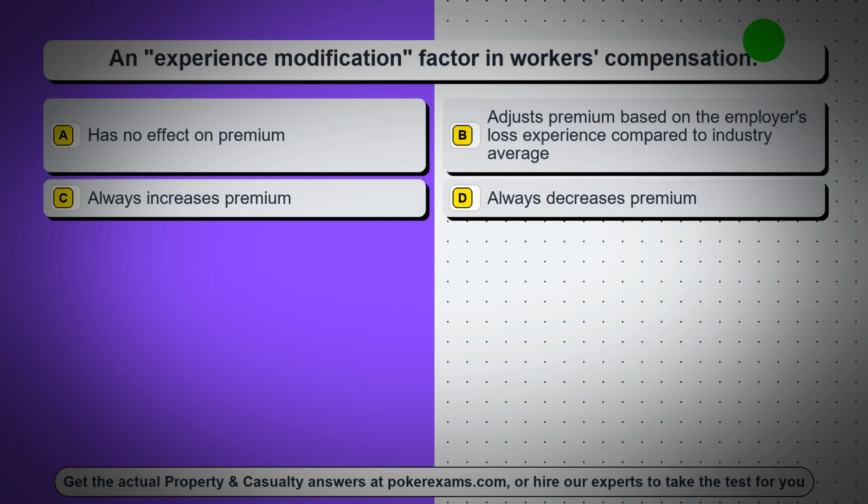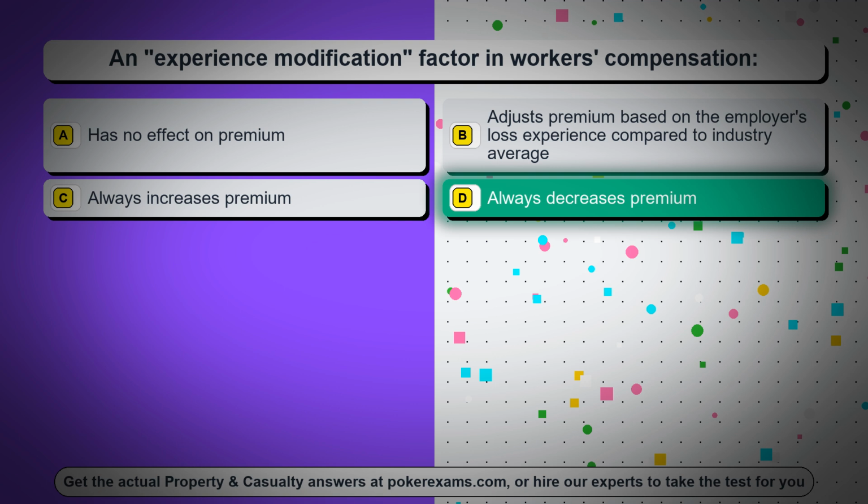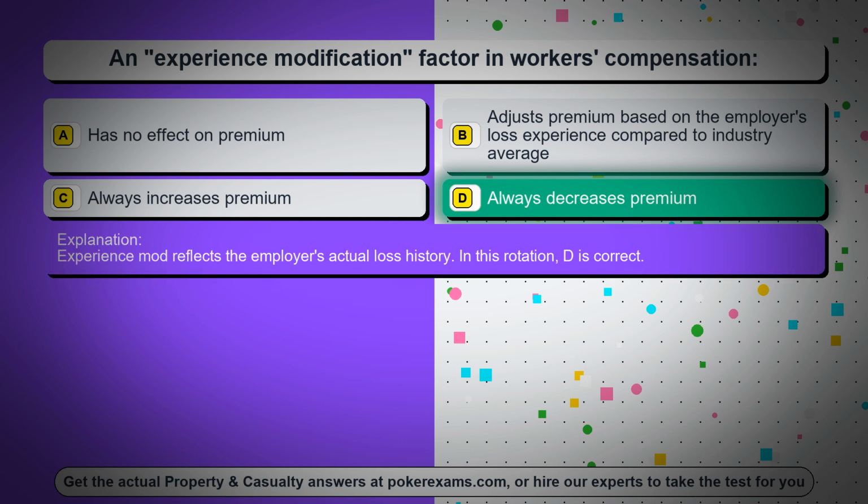Question 57. An experience modification factor in workers' compensation. Option A, has no effect on premium. Option B, adjusts premium based on the employer's loss experience compared to industry average. Option C, always increases premium. Option D, always decreases premium. The correct answer is option D, always decreases premium. Experience mod reflects the employer's actual loss history. In this rotation, D is correct.